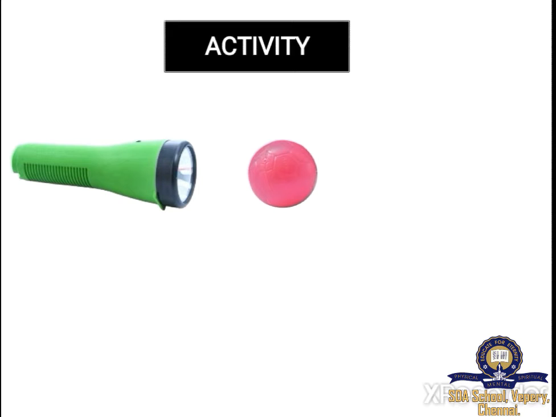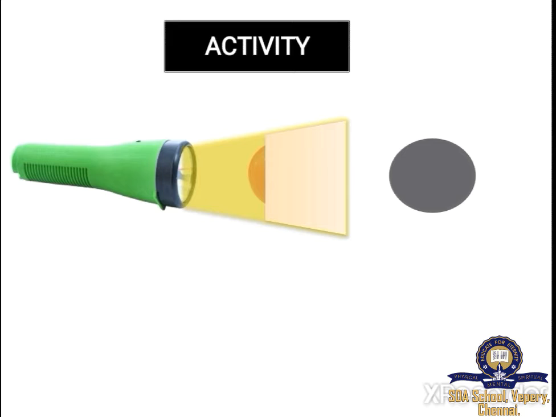Go near the wall or a screen. Keep the flashlight straight opposite to the ball as you see in the picture. Now switch on the flashlight and you will observe a shadow on the wall or screen which is in a straight line with the flashlight and the ball. Here the ball, the flashlight and the shadow will be in a straight line. So can we say that light travels in a straight line?